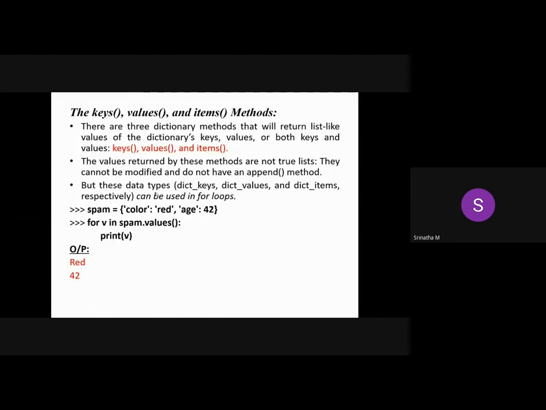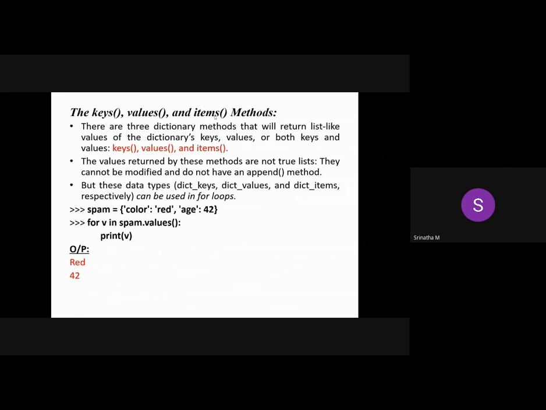These are the three methods we have with the dictionary. Please try to remember these, as they are widely used in real-time applications. One is keys, followed by values, and the other one is items. If you want to fetch all the keys, use the keys function; all the keys will be returned in one list. If I want only the values, please use values. And if I want both the key and value pair, then use items. These are the three methods that we need to remember.